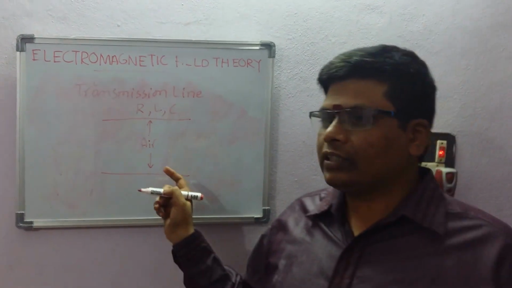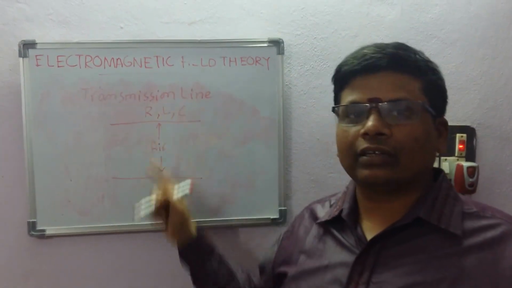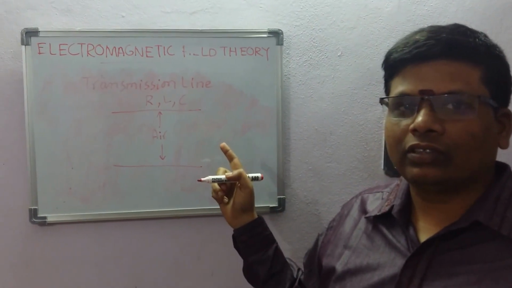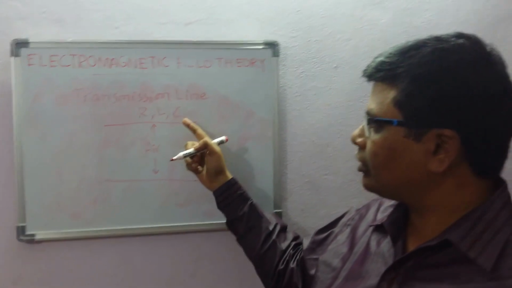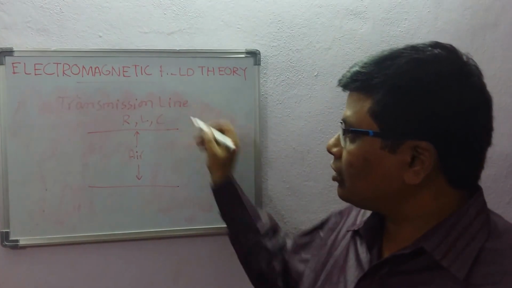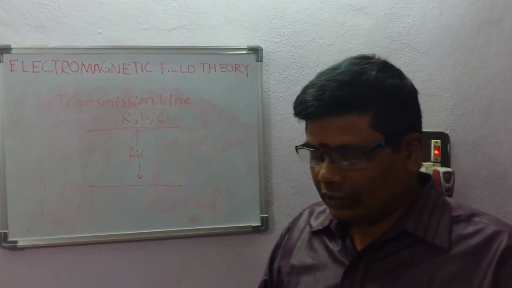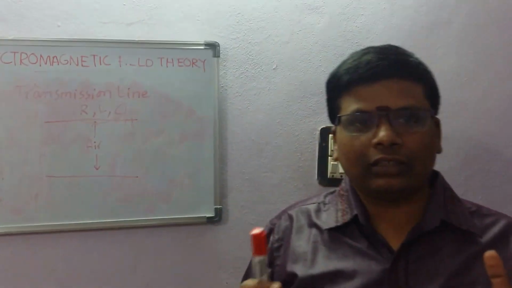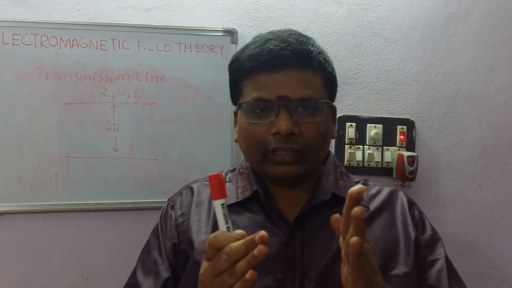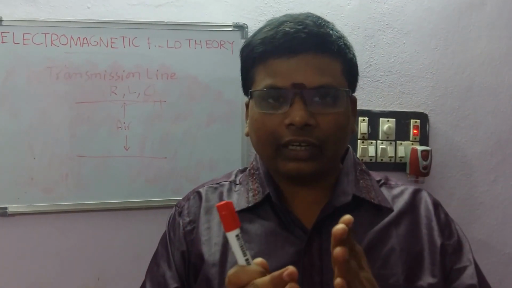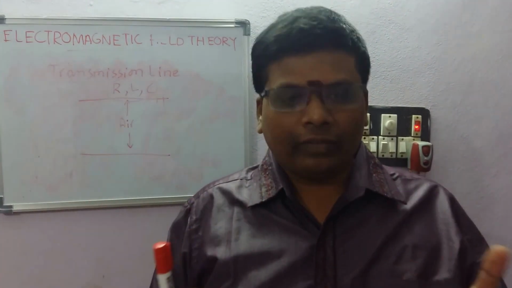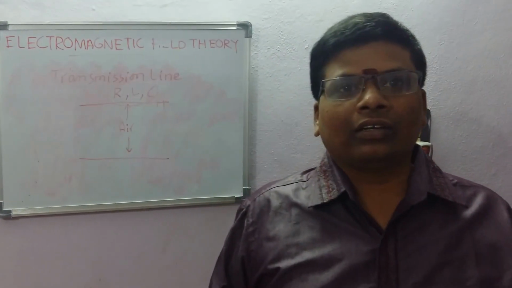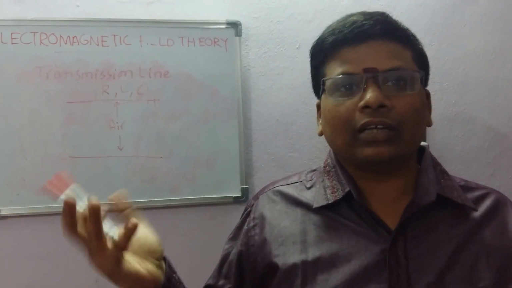What is meant by capacitance? Two conductive materials separated by a dielectric medium act as a capacitor. So it has resistance, inductance and capacitance, but these are distributed. If you take a small piece, you cannot see individually where is the resistance, where is the inductance, where is the capacitance. That is the difference between lumped elements and distributed elements.